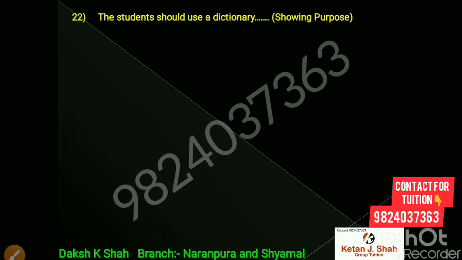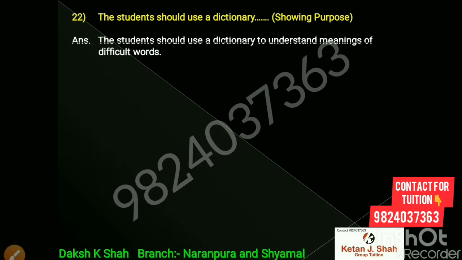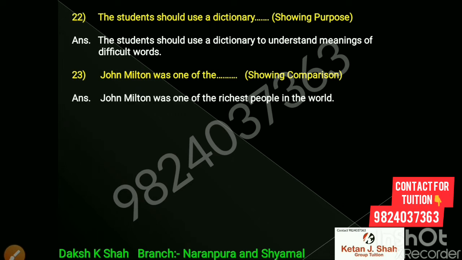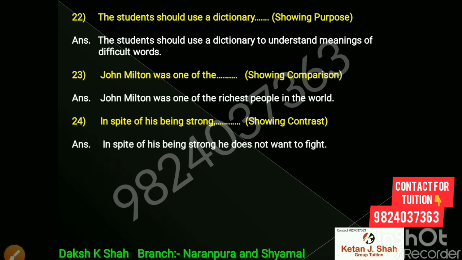The students should use a dictionary... showing purpose. The students should use a dictionary to understand the meanings of difficult words. John Milton was one of the... showing comparison. John Milton was one of the richest people in the world. In spite of his being strong,... showing contrast. In spite of his being strong, he does not want to fight.